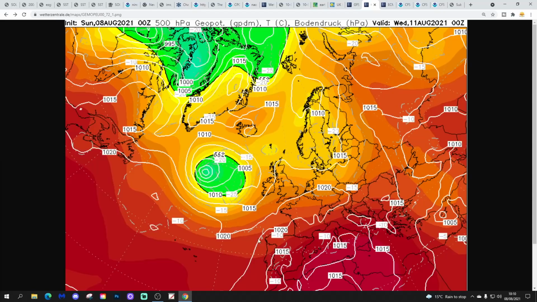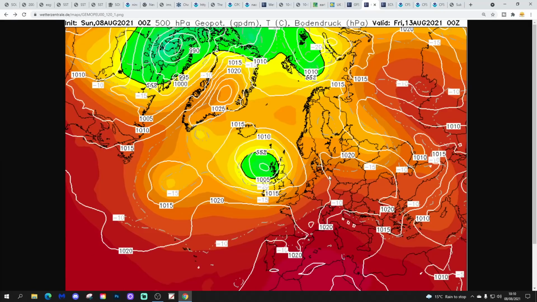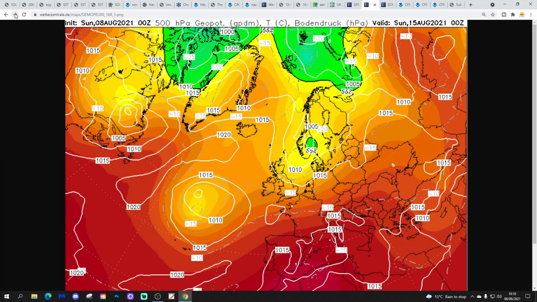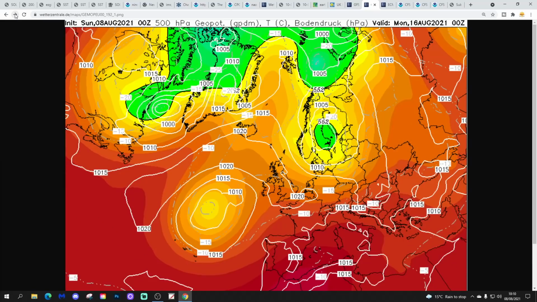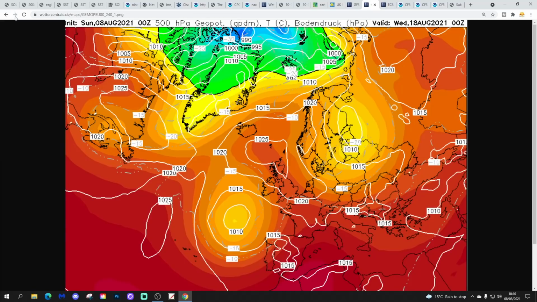So once more, we have this ridge building up from the southwest on Wednesday, which gives us a rather quieter midweek period. Then in comes the low in the second half of the week or at the end of the week, bringing further rain, particularly to more northern areas. Next weekend and into the following week, high pressure begins to build through the country. That settles things down, turns things drier and potentially quite warm. That ridge of high pressure is sitting over the country by day 10, which is the 18th of August.